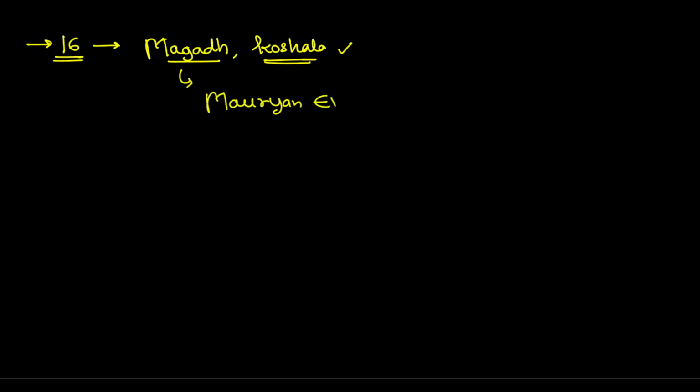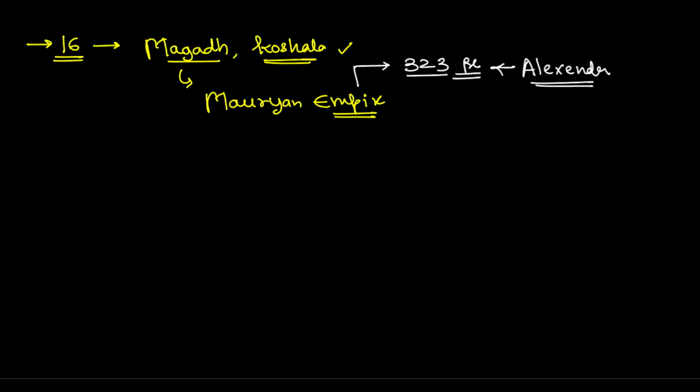The Mauryan Empire was started by a ruler named Chandragupta Maurya. This was during the time of around 323 BC. This was also the time when Alexander invaded India. Alexander, in Hindi, is known as Sikandar. Sikandar invaded India.